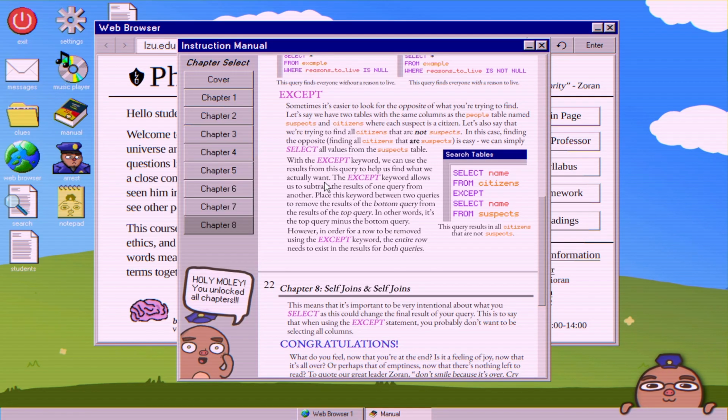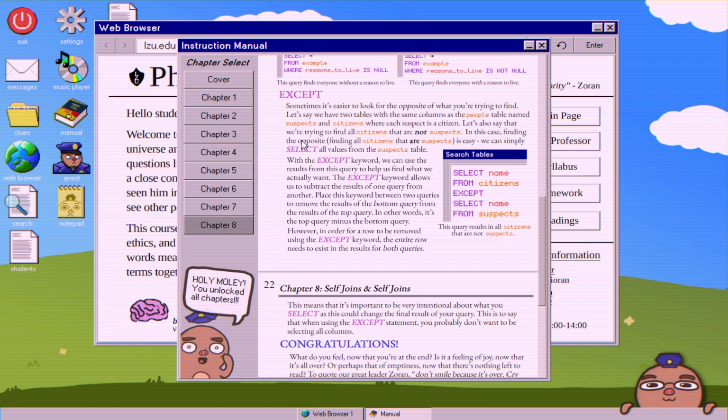The except keyword allows us to subtract the results of one query from another. Place this keyword between two queries to remove the results of the bottom query from the results of the top query. In other words, it's the top query minus the bottom query. However, in order for a row to be removed using the except keyword, the entire row needs to exist in the results for both queries.